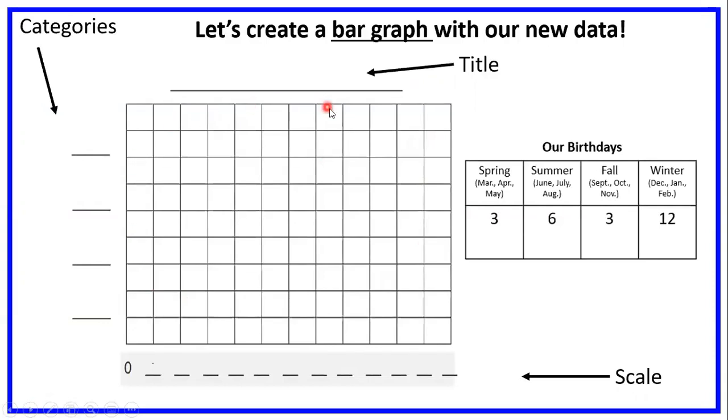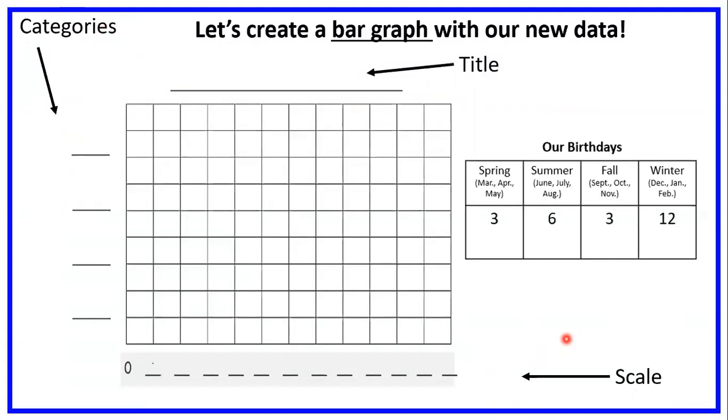We are gonna create this bar graph and see how there's all these different squares, and I've even labeled all these different parts of the bar graph, okay? And so I've got our label over here, of course our title on the top, of course our categories over here, which we're going to talk more about, and then down here we have our scale, which is another thing that we're going to talk a lot about real quick. So let's get started.